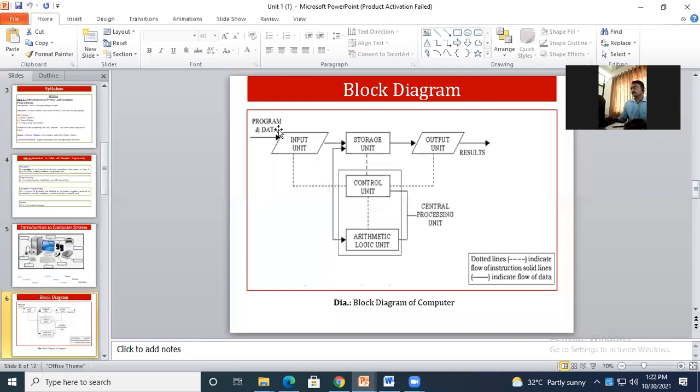Okay. See now, if you check, this is what a program or data. Now you might have written a program, or you might be passing some data through the keyboard to your system. आता याच्यामध्ये दोन प्रकारे तुम्ही इनपुट देऊ शकतात. एक तर एक असेल इन्स्ट्रक्शन किंवा सेकंड टाइप असेल तुमचा स्टोरेजसाठी. ओके. For this, if you check this right corner box, the dotted line indicates the flow of instruction. हे डॉटेड लाईन जे काय आहेत ह्या काय इंडिकेट करतात की इन्स्ट्रक्शनचा फ्लो इंडिकेट करतात. How instructions flow.